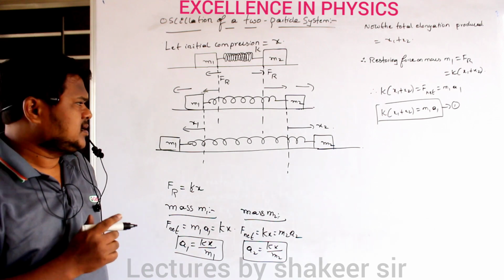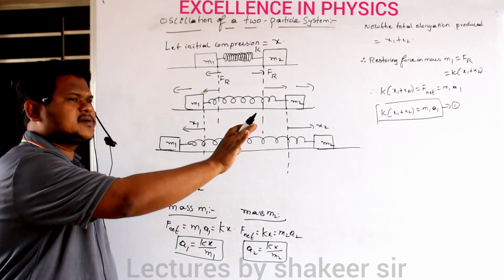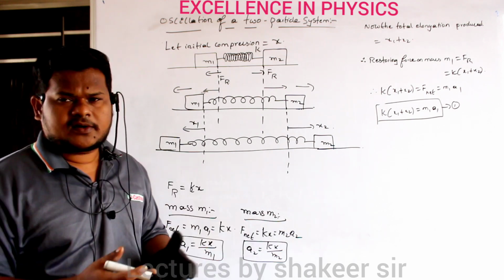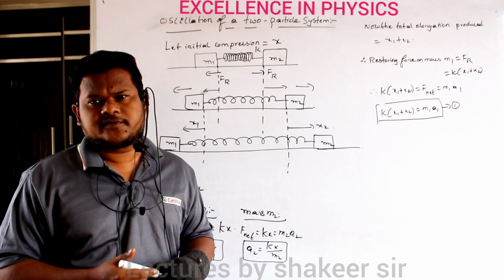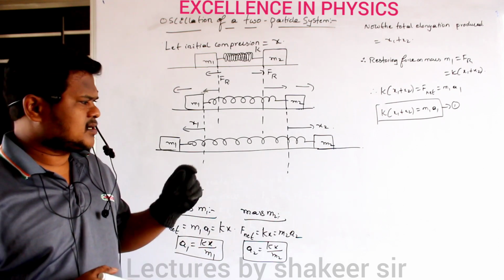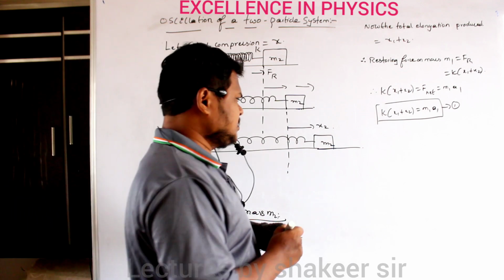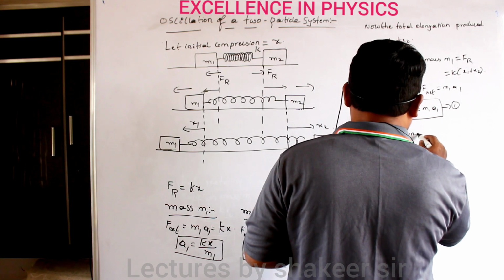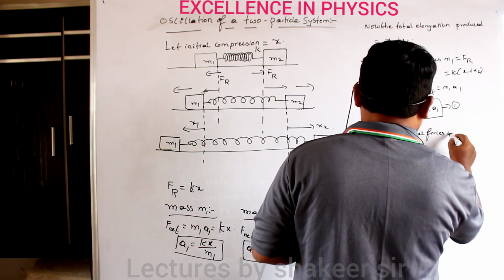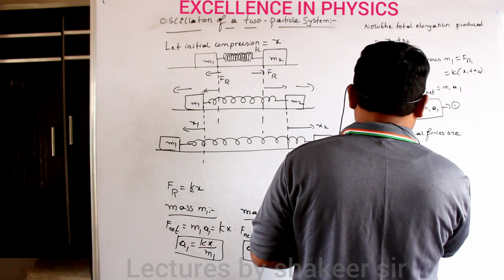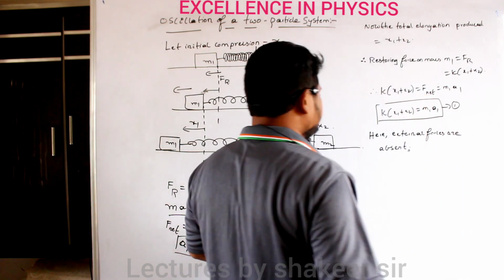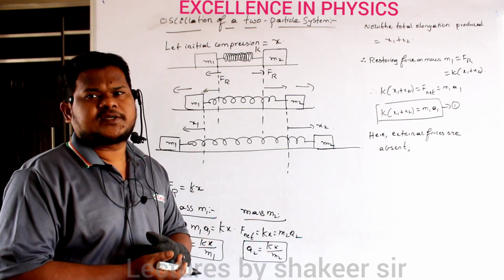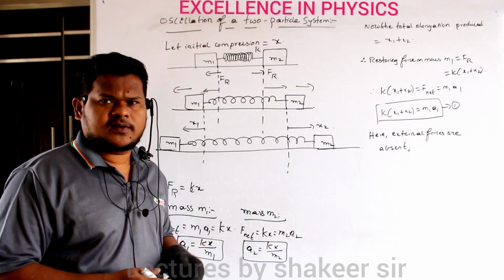Clear? So after writing equation number 1, now let us go for the concept of center of mass. Here external forces acting on this spring are 0. The compression and elongation are happening only because of internal forces. So here definitely I can say external forces are absent. So let us write the statement: external forces are absent. So when external forces are absent, I can say that the position of center of mass is never going to change. Center of mass position will not change.